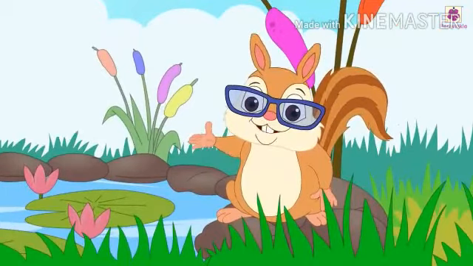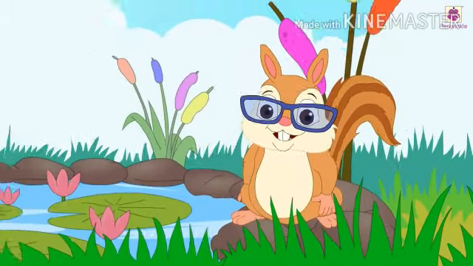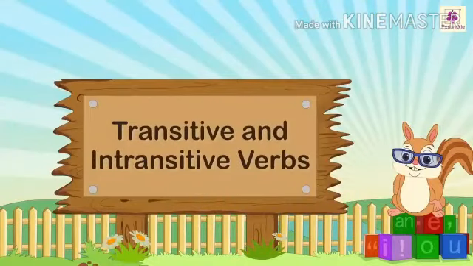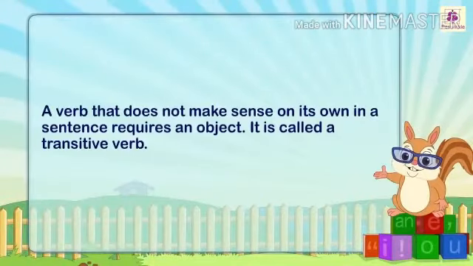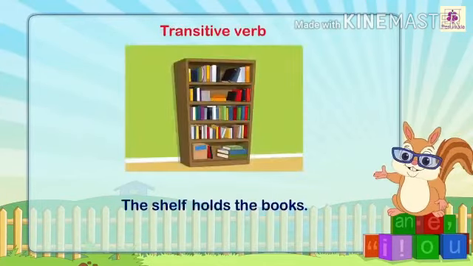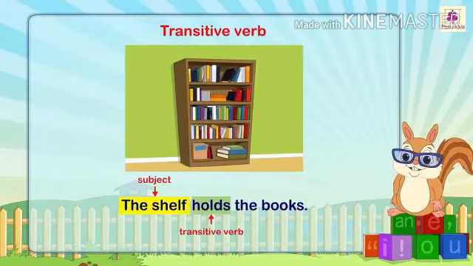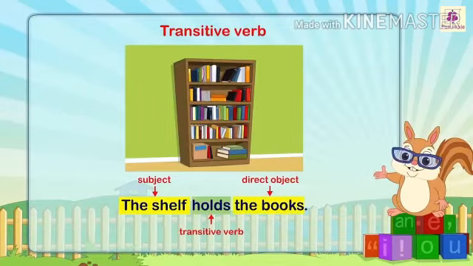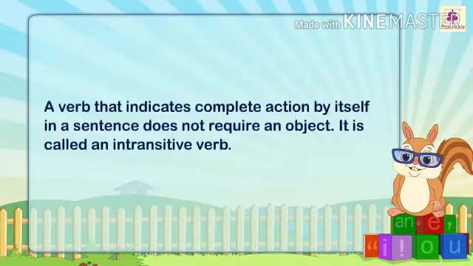Now we will learn about transitive and intransitive verbs. A verb that does not make sense on its own in a sentence requires an object. It is called a transitive verb. For example, the shelf holds the books. The shelf is the subject here, holds is the transitive verb, the books are the direct object.